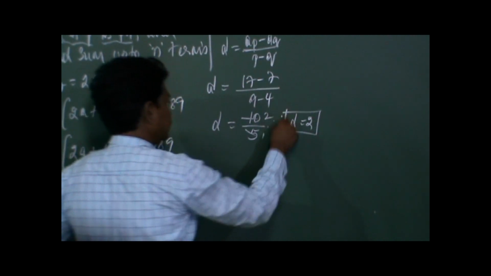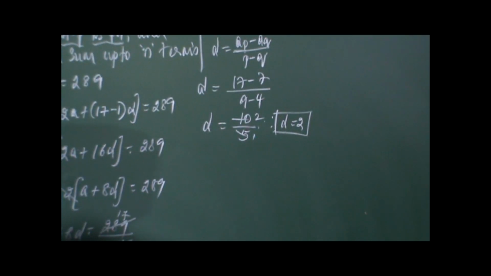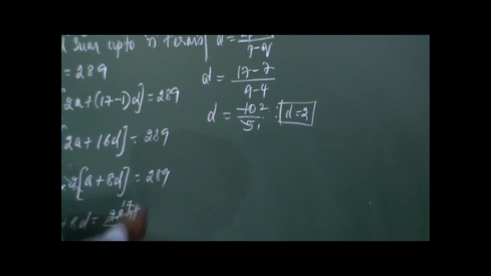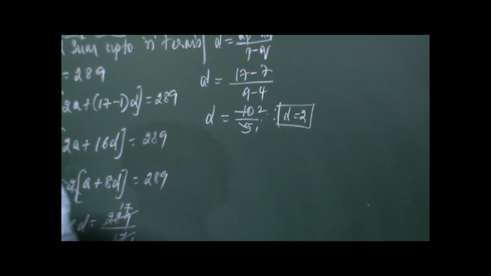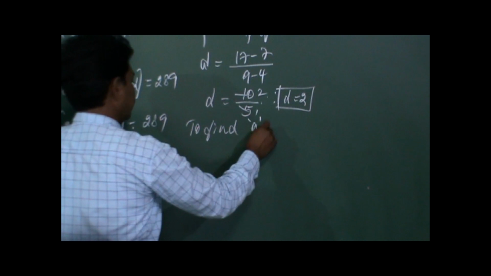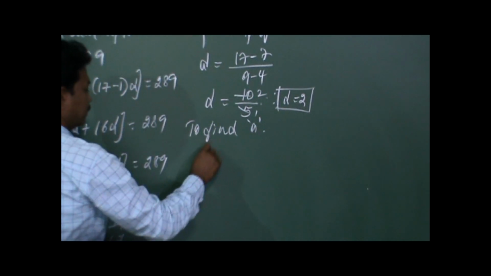So the value of D is 2. Now we can easily find out the value of A. Since we have the D value and we have a particular term, we can substitute. If you substitute the value of D in any one of the terms, you are going to get the value of A. So let us take a simple one to find A. We will take A4 is equal to 7.